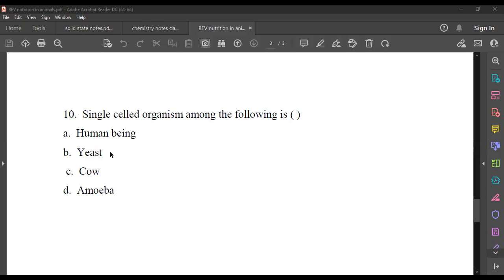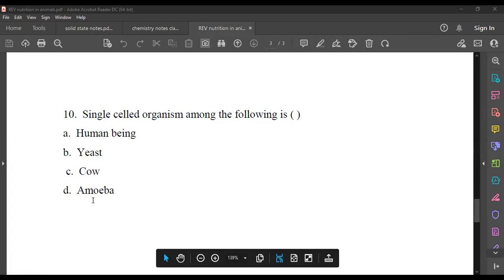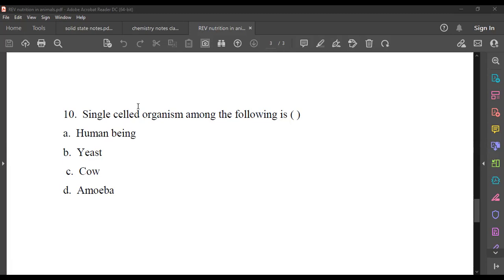It's a mistake in the option, sir. So I'll keep it correct. Once again I'll upload the results. Don't worry about that. Just wait a minute. Sir, means who kept amoeba, they are wrong? No, amoeba is correct and yeast is also correct. Sir, means you will change it like both A and B, right? Yeah, I will change it as B and D. Sir, but I told amoeba, so do I get a point or not? One minute.